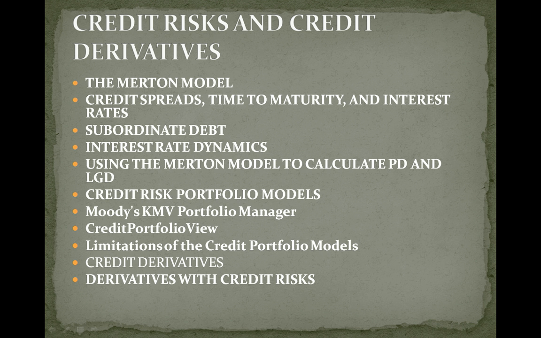Using the Merton model to calculate probability of default and loss given default. The simplest case for calculating probability of default assumes that the process for default is not correlated with the interest rate process or recovery rate. The recovery rate is a fixed proportion of principal that the debt holder receives in the event of the default. The recovery rate is not dependent on time. To find out the value of the debt, the probability of default and the recovery rates are required.